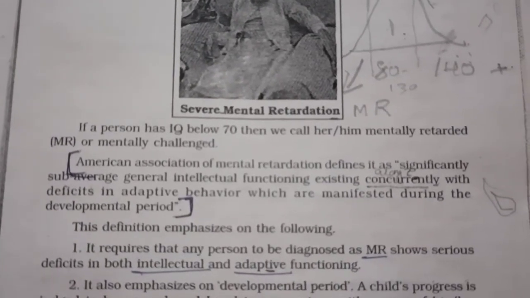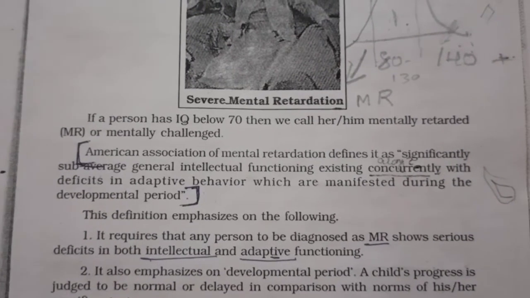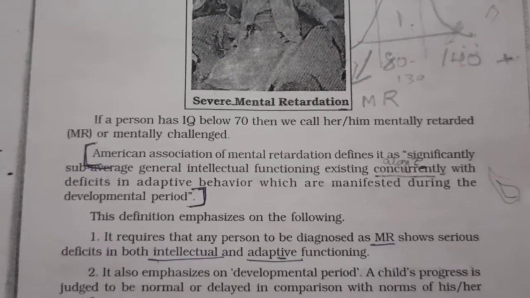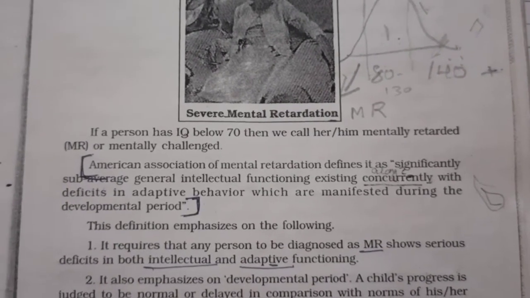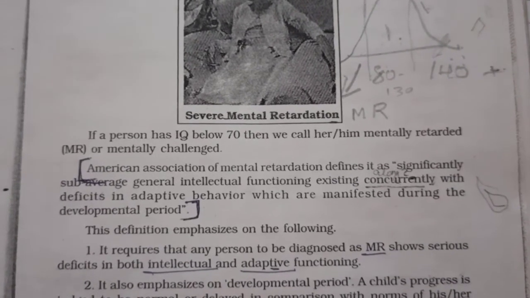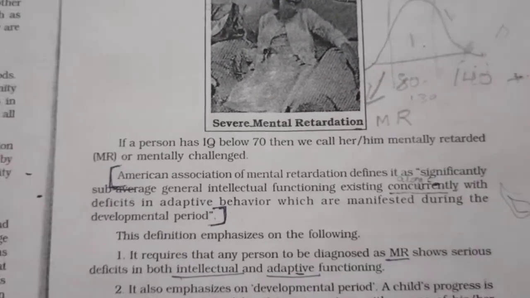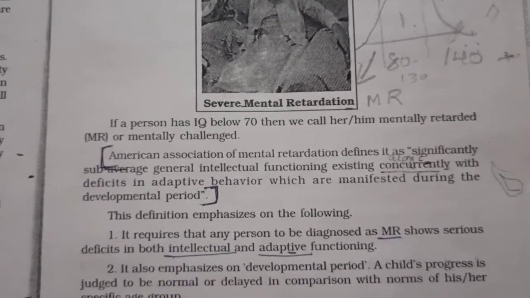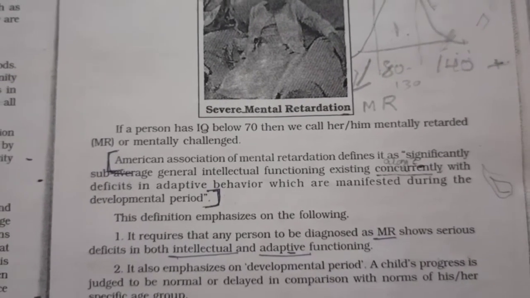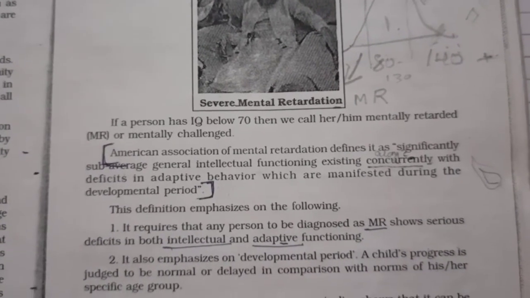If a person has an IQ below 70, then we call her or him mentally retarded or mentally challenged. The new phrase for mentally retarded is mentally challenged, so we have to call them mentally challenged. The American Association of Mental Retardation defines it as significantly sub-average general intellectual functioning existing concurrently with deficits in adaptive behavior, which are manifested during the development period.